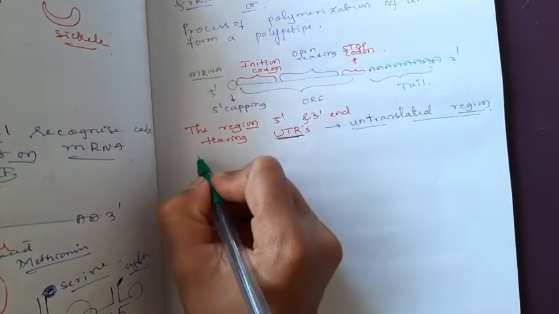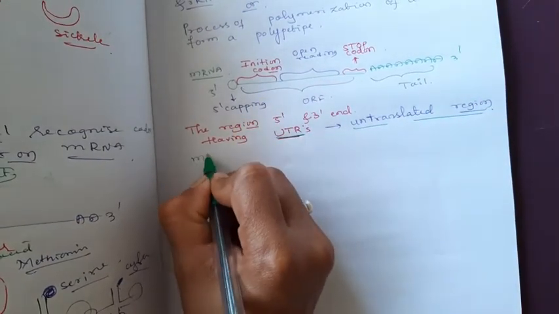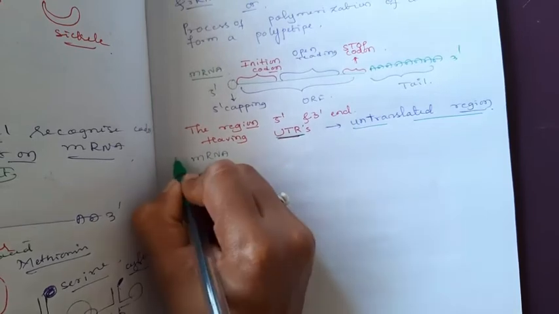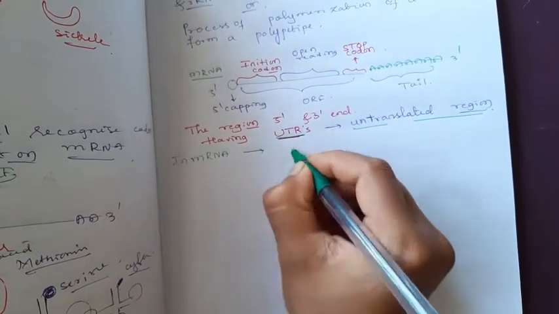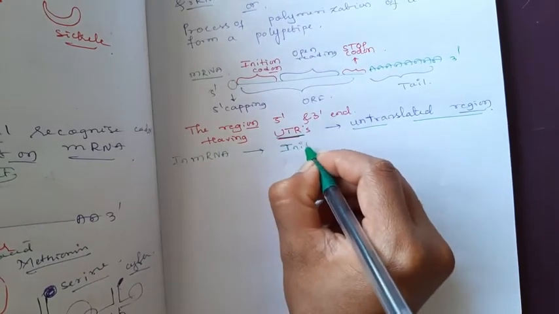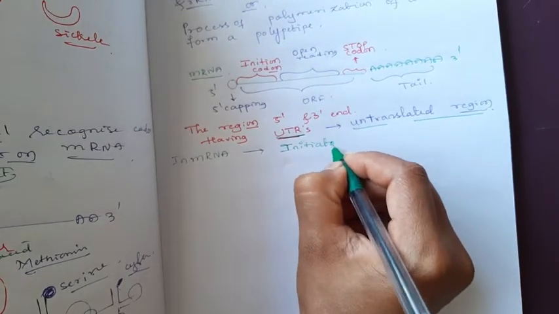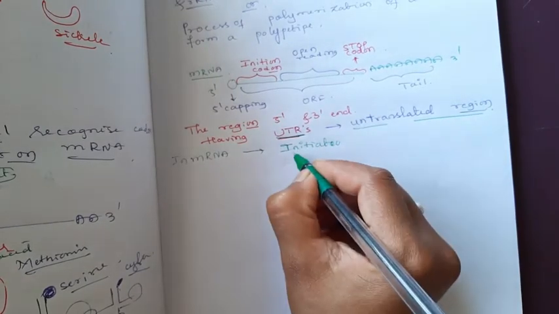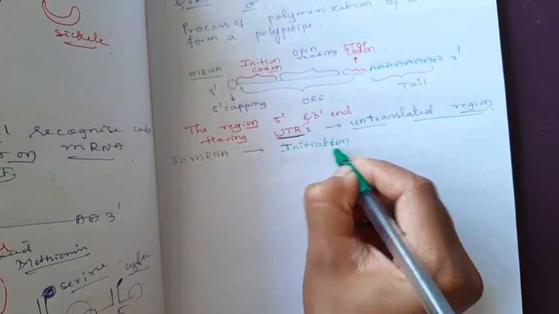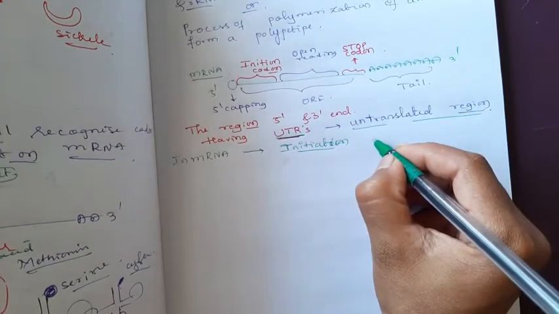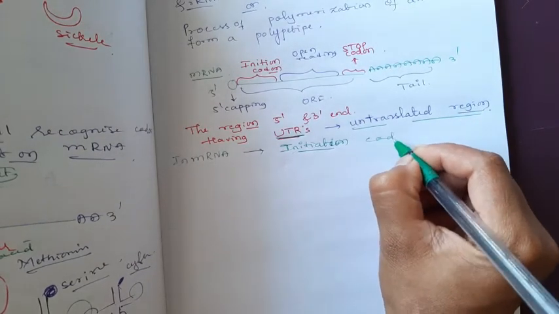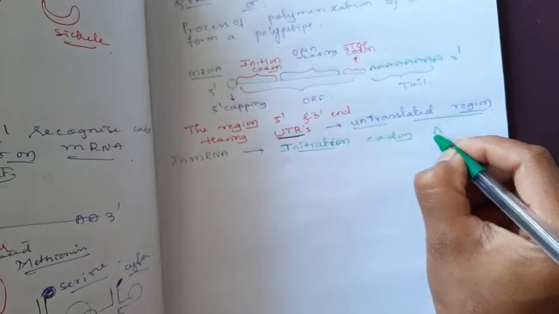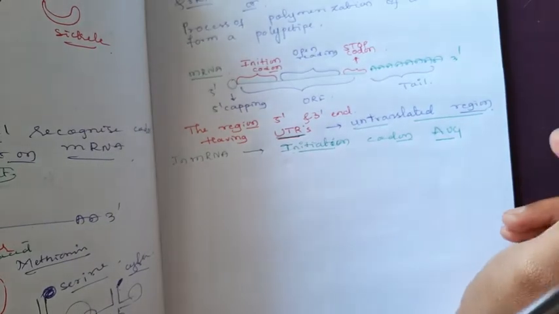In the initiation region of mRNA, the initiation codon is AUG, which codes for methionine.